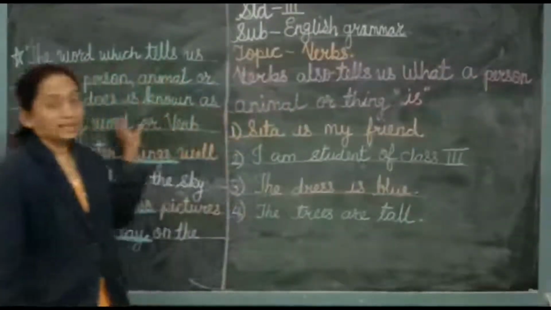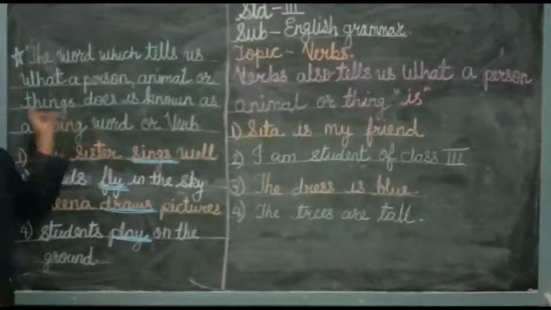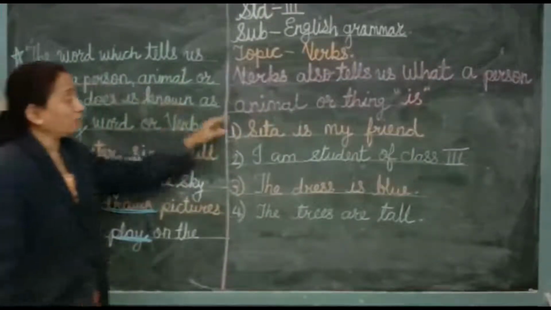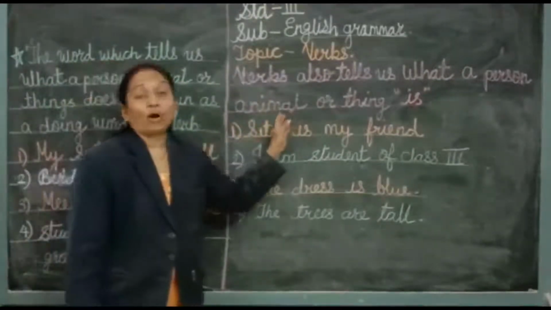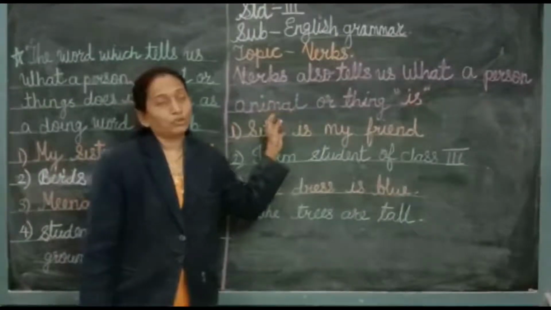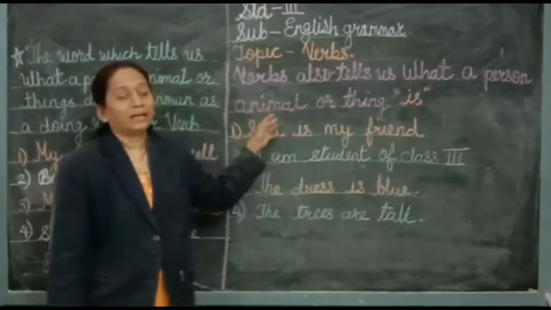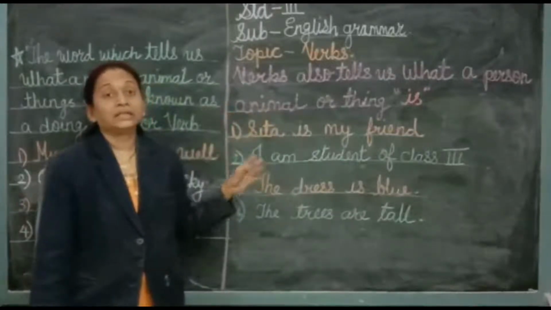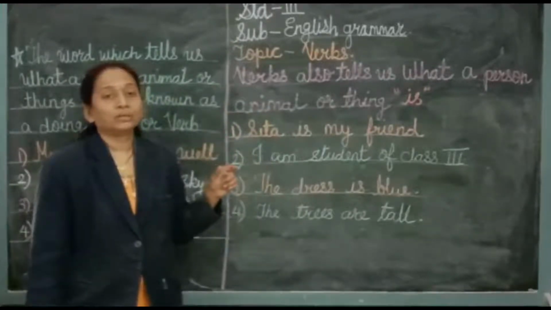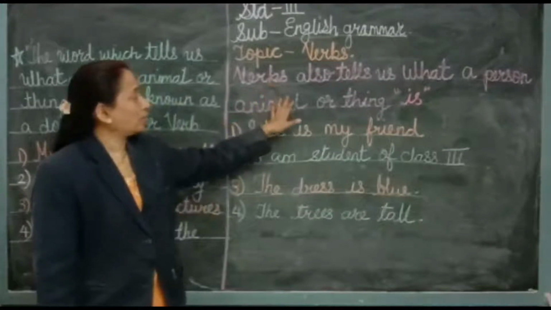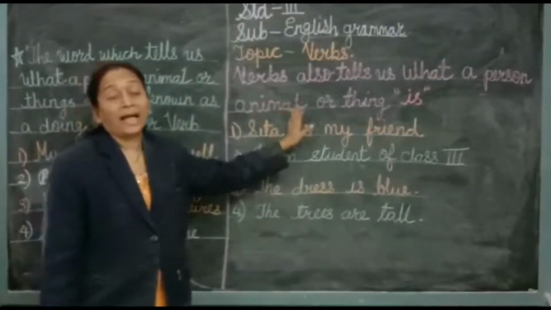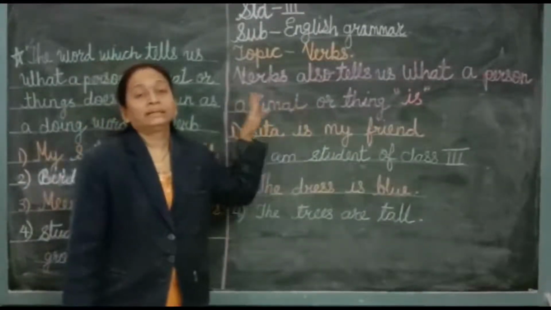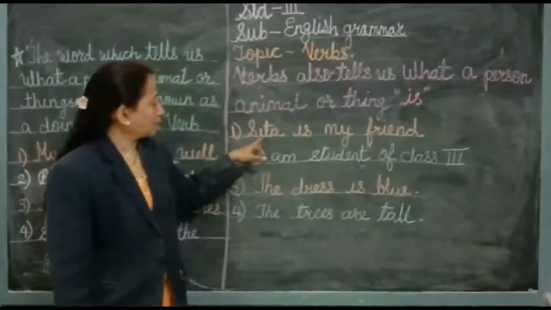Now again, verbs tell us what the persons are doing. That word is called a verb. Verbs also tell us what a person is. Suppose I tell you that the elephant is a huge animal. So how is the elephant? He is huge. The verbs also tell us what the animals, persons or things are.